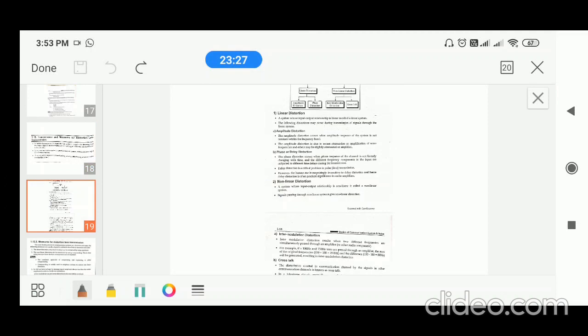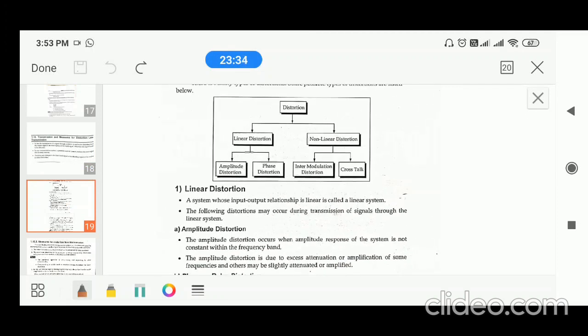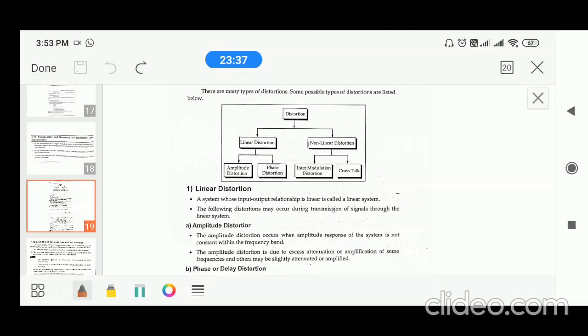There are different types of distortions: linear and non-linear distortion. In linear, there are amplitude distortion and phase distortion. In non-linear, there are intermodulation distortion and crosstalk. Amplitude distortion is when the amplitudes of the signals are varied irregularly, so the received signal has amplitude distortion.